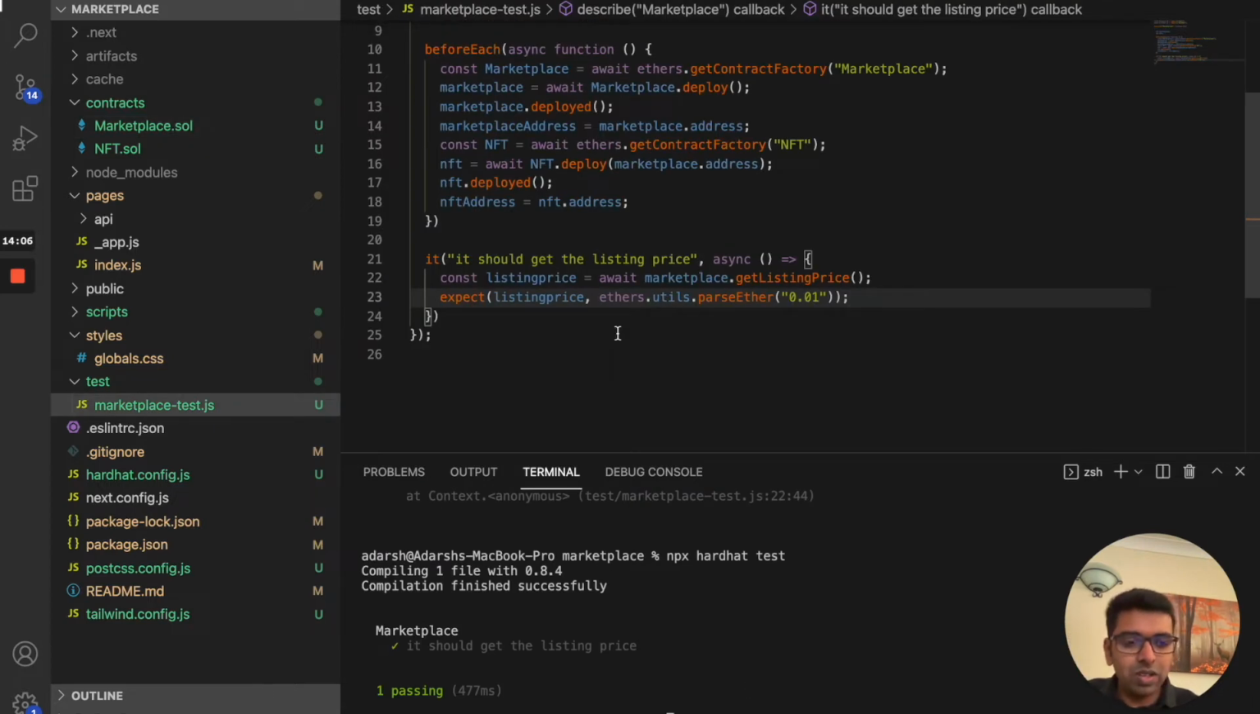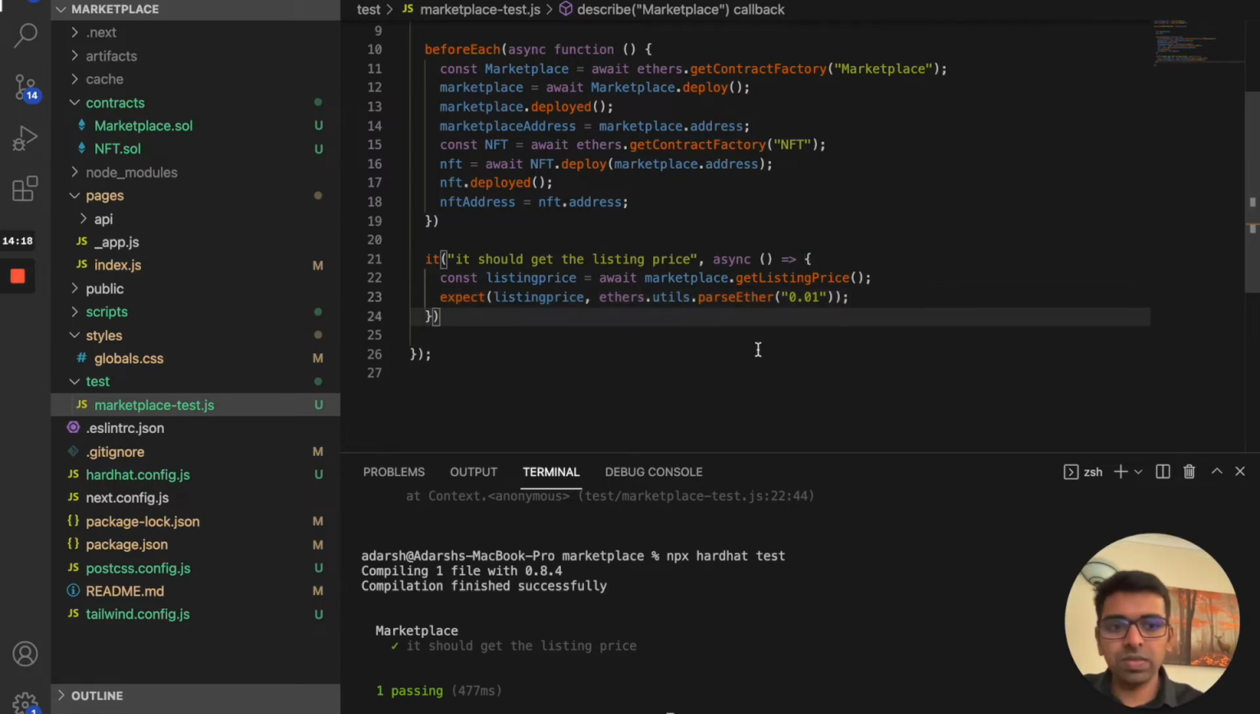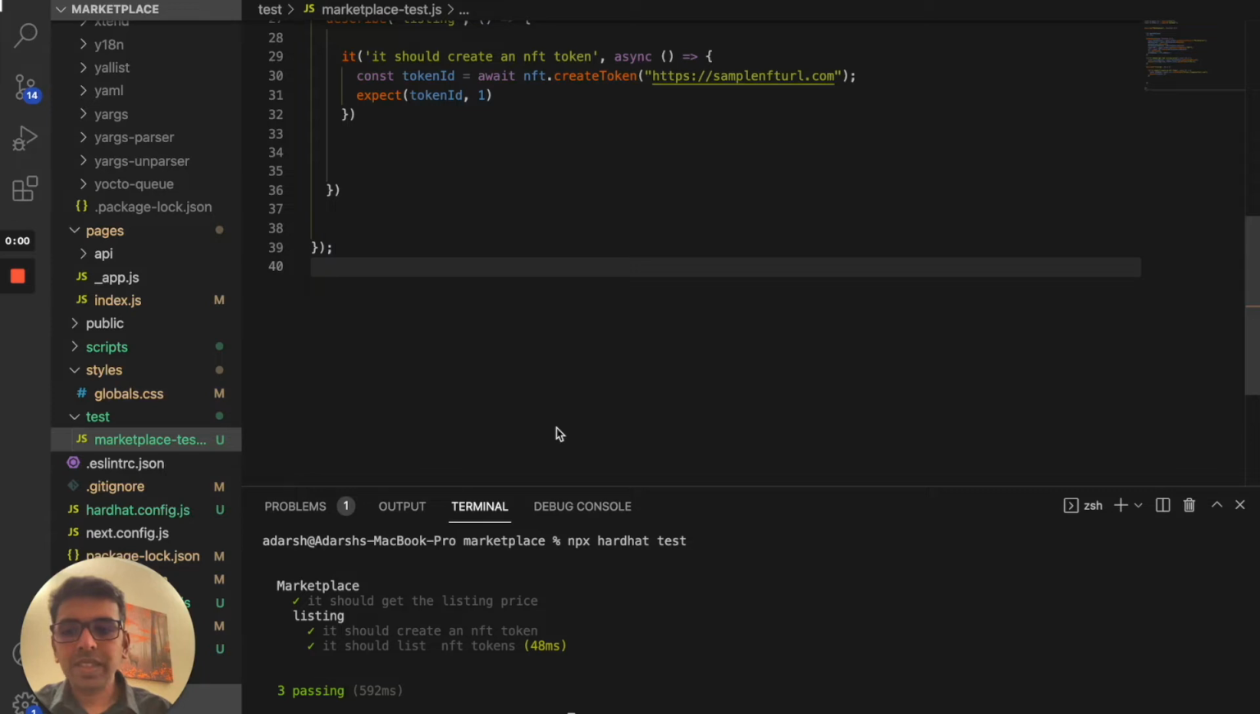When we integrate with the UI, we'll explain why we need to get this listing price before creating a new NFT item. The next thing we want to do is list an NFT item on the NFT marketplace. So let's write some code for that.